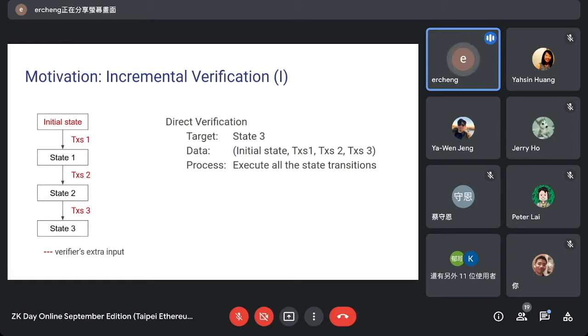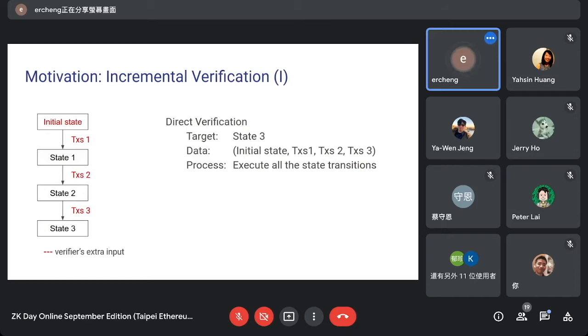And as we will see, this process is not so scalable, because as time goes by, this history of state transition becomes very long, and the verifier has to gather information that will become longer and longer as time goes by. This is not very satisfiable.